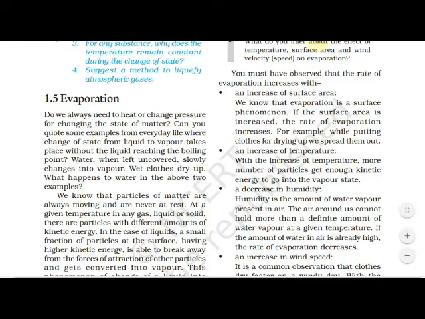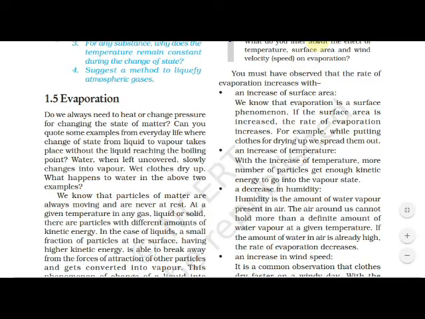If the amount of water in the air is already high, the rate of evaporation decreases. How does the rate of evaporation decrease? If the amount of water vapor in the air is already high, the rate of evaporation decreases.